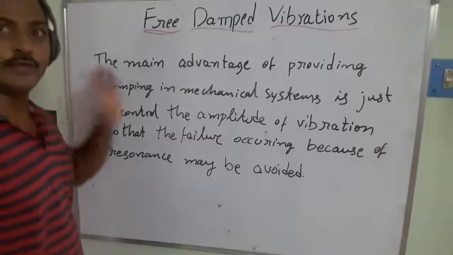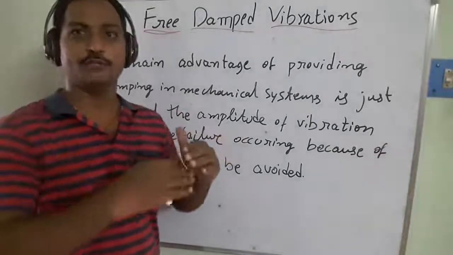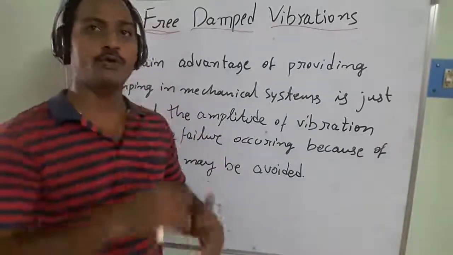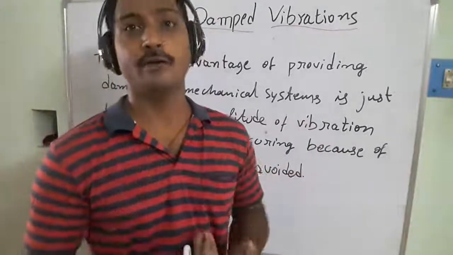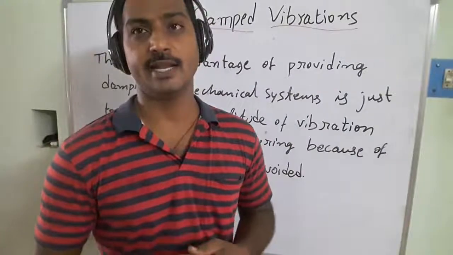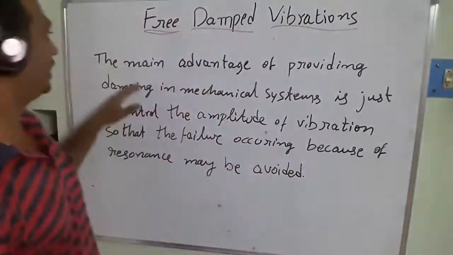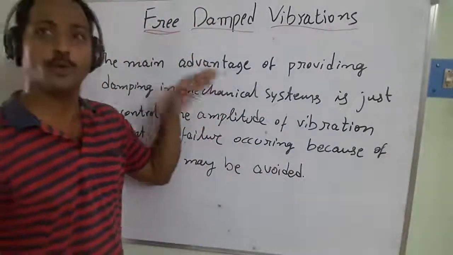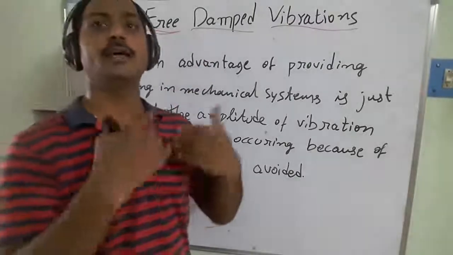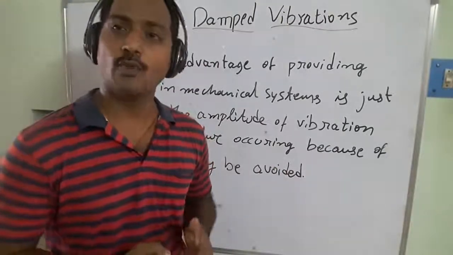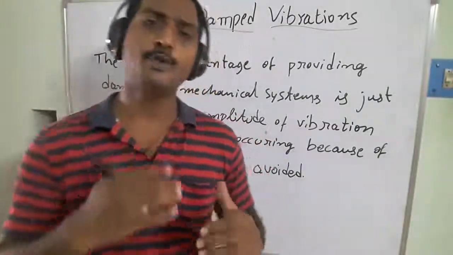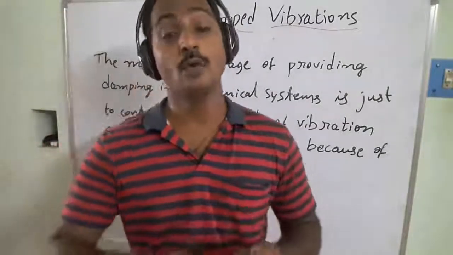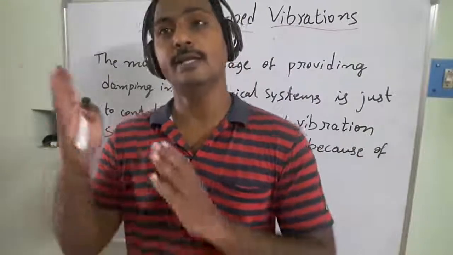When the energy of the system dies out within a few cycles of the motion, it is a welcome aspect in a mechanical system. So what are the main advantages? If you provide this damping within any vibrating system, its main purpose is to control the maximum amplitudes so that we can avoid meeting resonance.